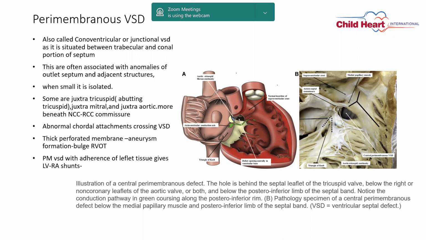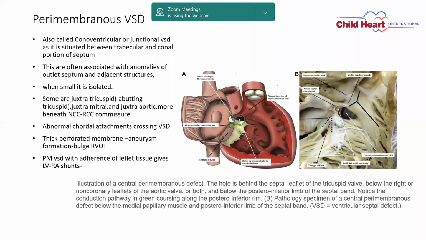Here you can see the aortic wall, and the most common area of the aortic wall seen from the perimembranous VSD is the NCC to RCC commissure. Association of perimembranous VSD is always with the NCC more than the RCC, compared to subarterial VSD. Sometimes you will see abnormal chordae attachments crossing the VSD, and sometimes thickening of the tricuspid leaflet or membranous septum starts closing the perimembranous VSD.